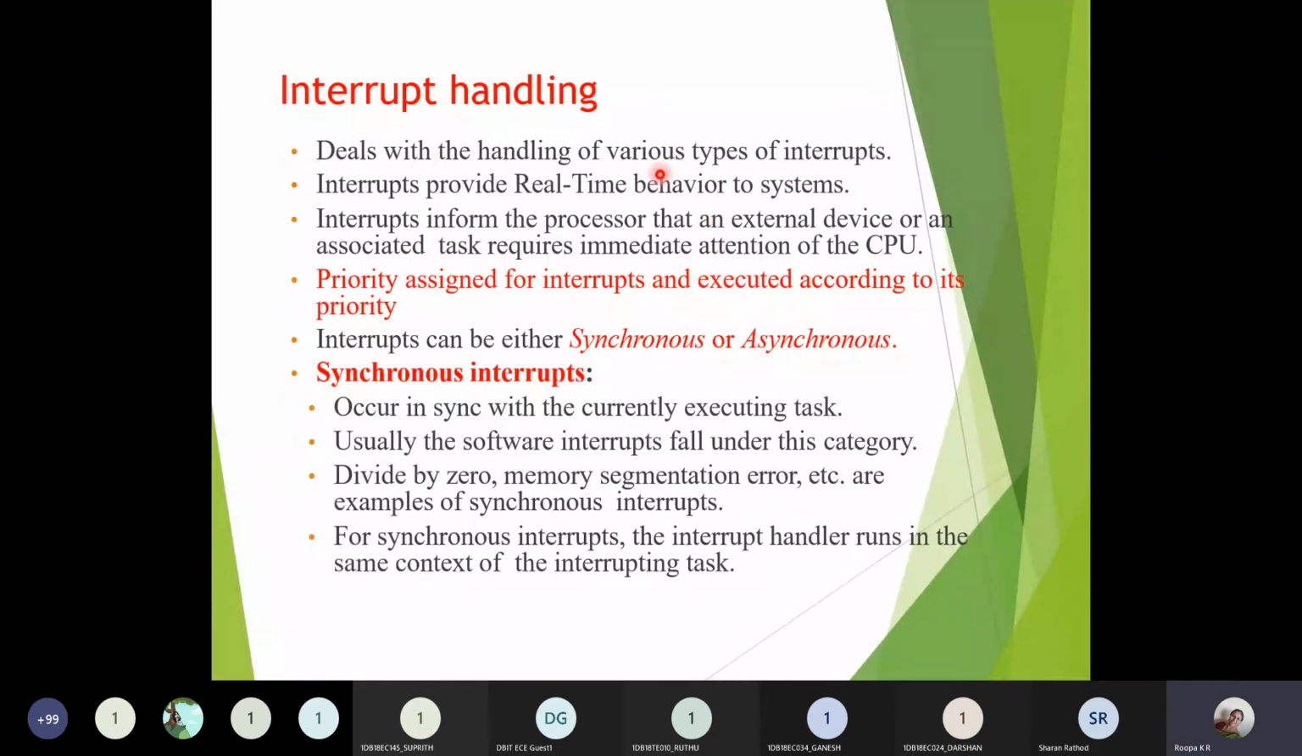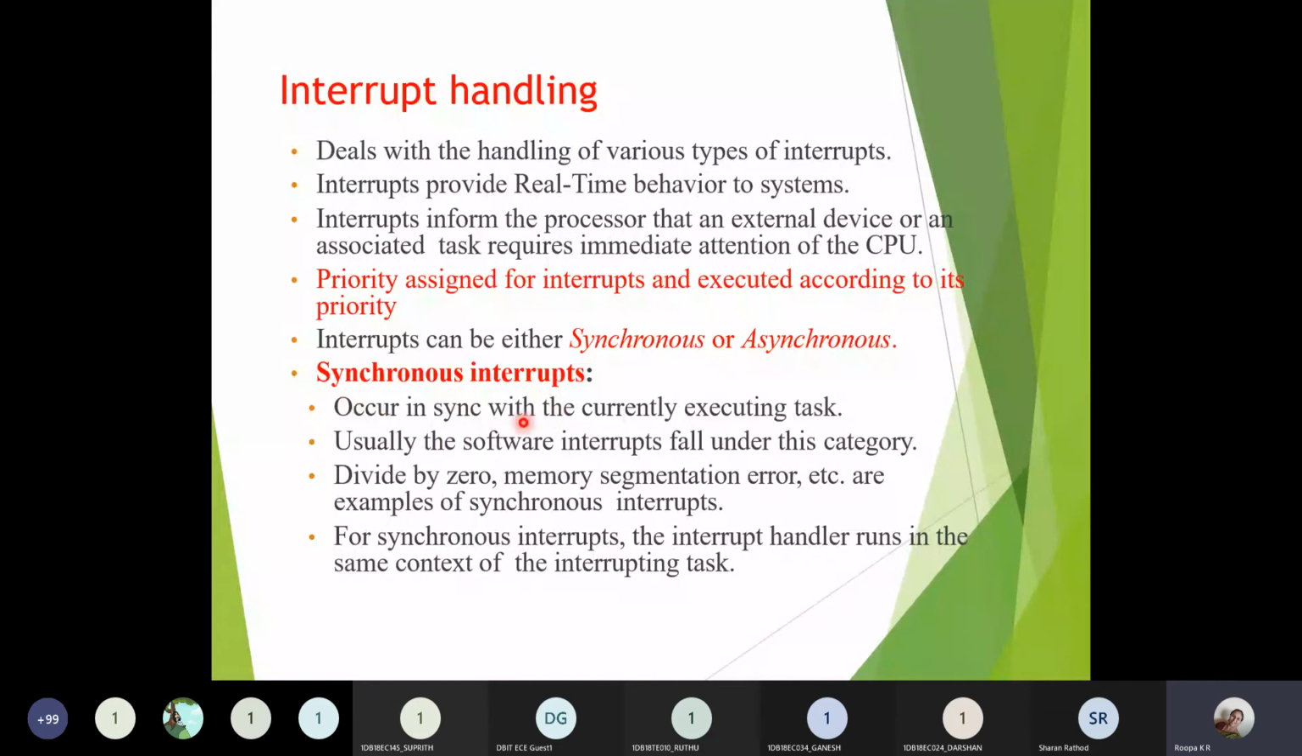Okay, this deals with various types of interrupts. Interrupts are provided which are relevant with respect to real time behavior. Some interrupts are generated within the system, and some are generated from outside the system. Those generated within the system can be overcome by executing ISR routines, and are said to be synchronous. The interrupts which are generated from outside the system are said to be asynchronous.